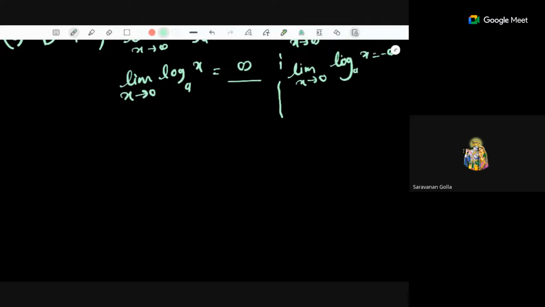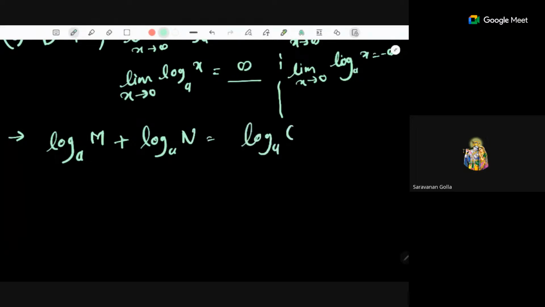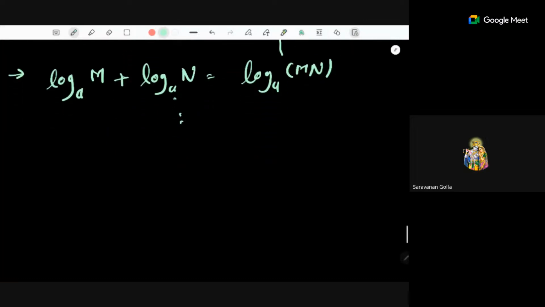Now we have some properties of log that you guys can go and check. Log base a of m plus log base a of n is equal to log base a of mn. These are just properties and you have to remember them.